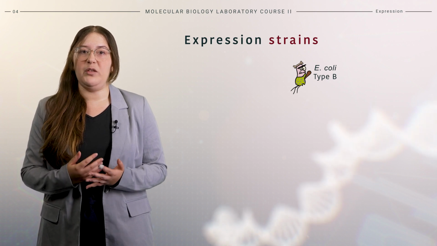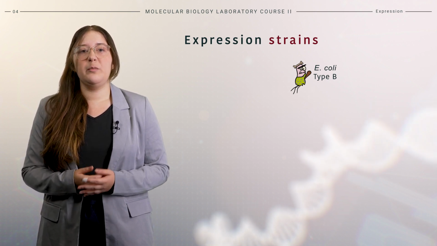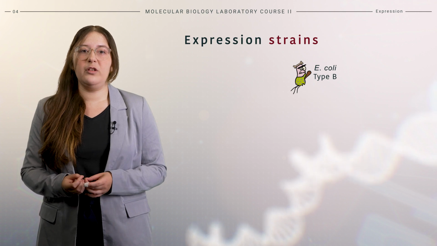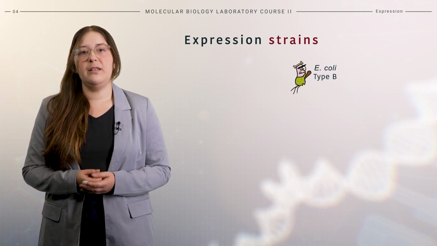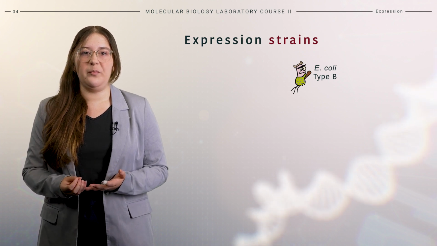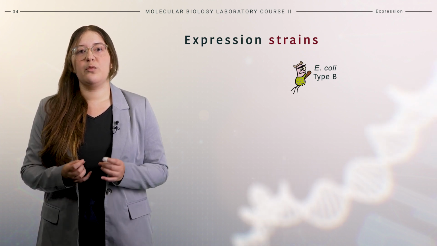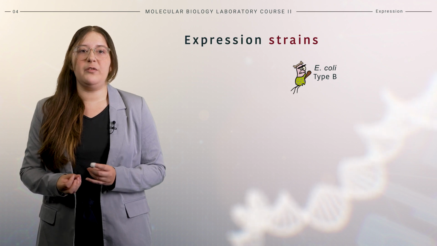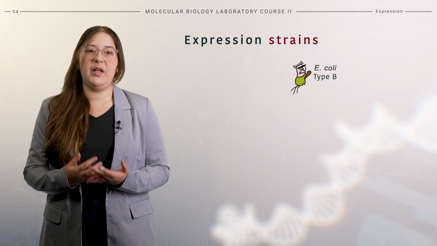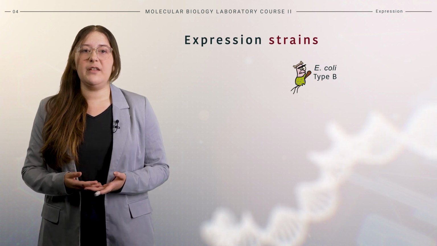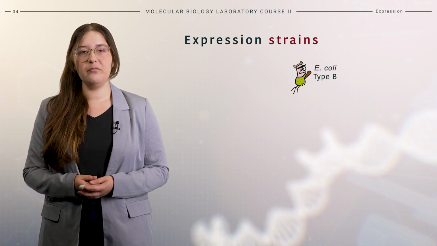In E. coli K12-derived strains, these proteases degrade misfolded and heterologously expressed proteins. This prevents protein accumulation. The deficiency was crucial for the development of type B strains as expression strains, as it allows for better production of heterologously encoded proteins.